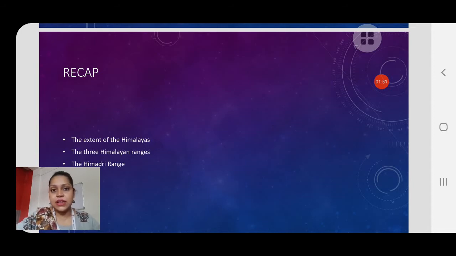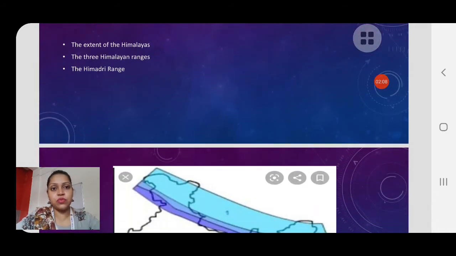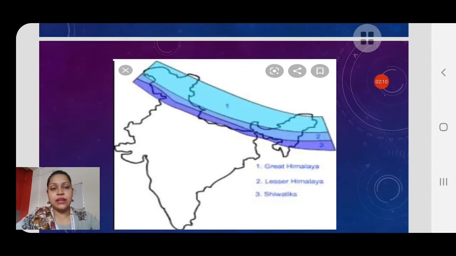We have not studied in detail. We have studied in detail only number 1, the Himadri range or the Greater Himalayas. Now today we will study about the Himachal range and the Shivalik range in detail. Now let's move. Children, I just wanted to again show you how the Himalayas are divided.